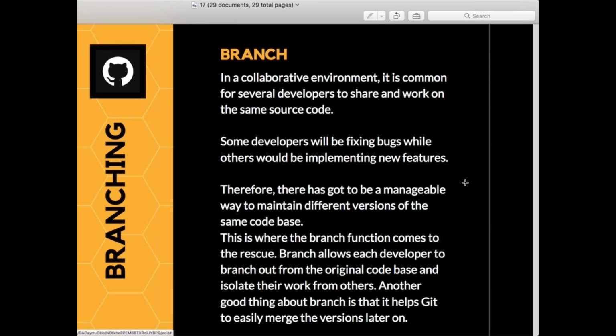Okay. And you see, it says when it comes to branching, right? You see, in a collaborative environment, it is common for several developers to share and work on the same product, right? So basically, let's say if you are developing one particular project, you are not the only person who is going to do the entire project, right? Basically, there are a bunch of developers. Let's say there are 5 or 6 developers who are closely doing some contribution and they are moving ahead with your projects.